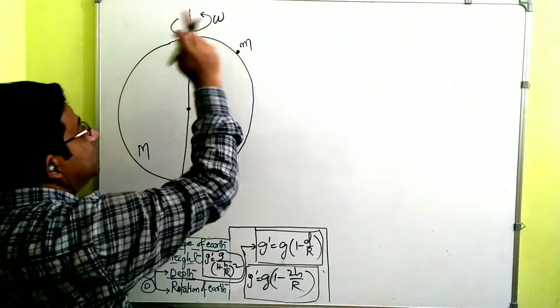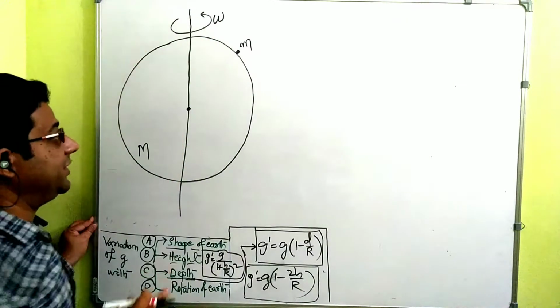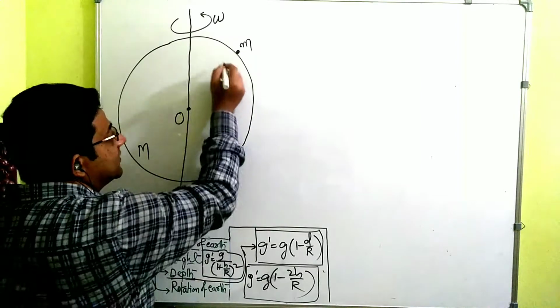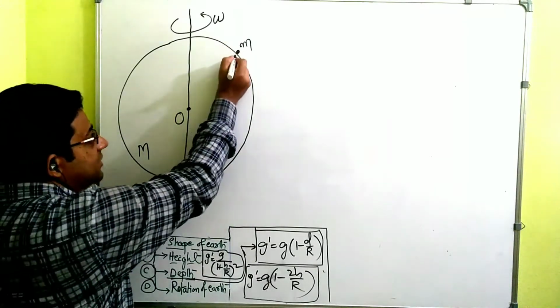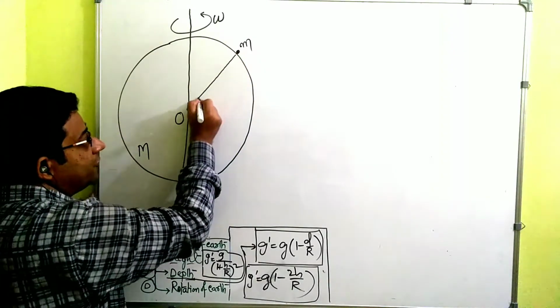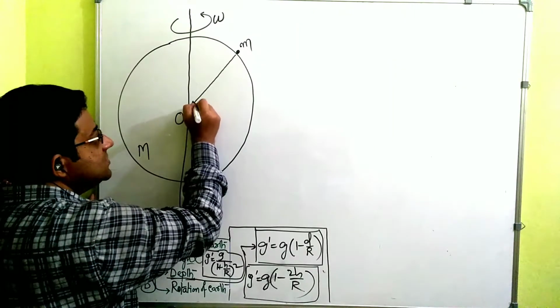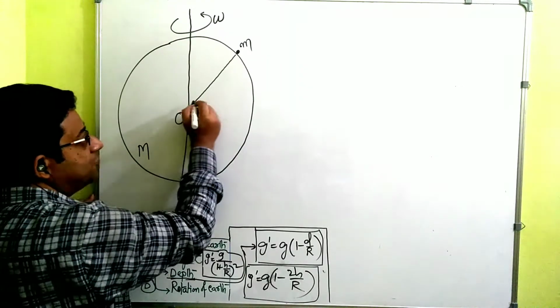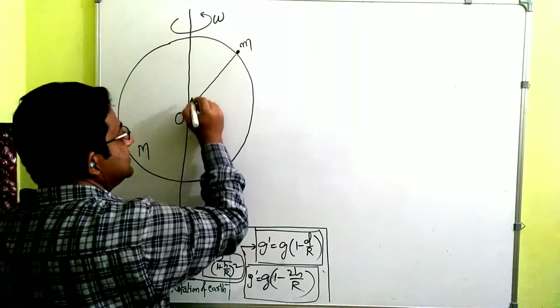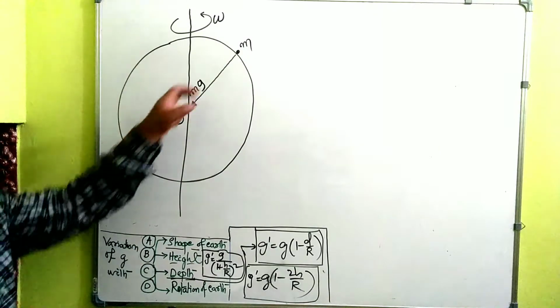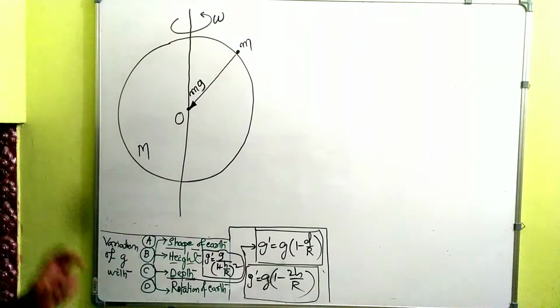The earth will pull the object towards it with a certain force, and that will be equal to mg. If the mass is m, the mg force will be pulled this side, and we will be calling that its weight.